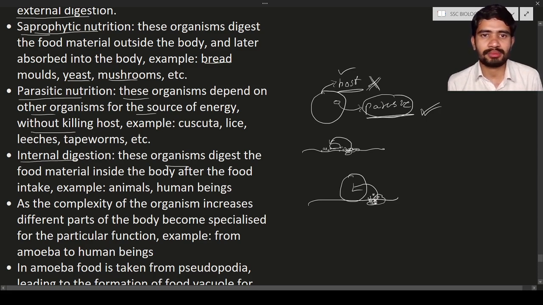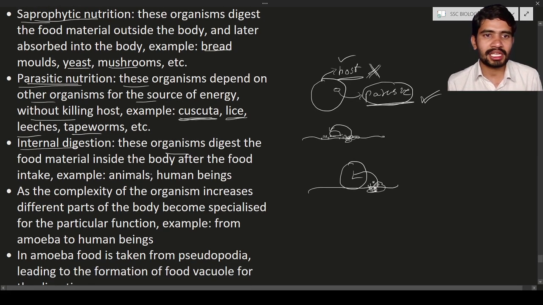Okay, that is known as parasitic nutrition. Example, Cuscuta, that we will discuss about this plant. Next one will be lice. They live inside the head of human beings or on animals. Next, the leeches and tapeworms, these all are going to have such kind of nutrition known as parasitic nutrition.